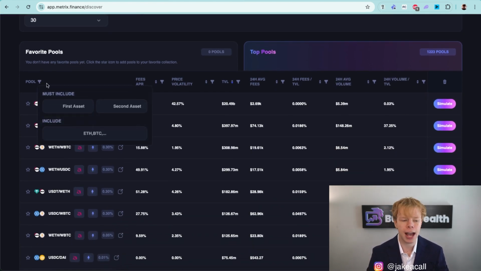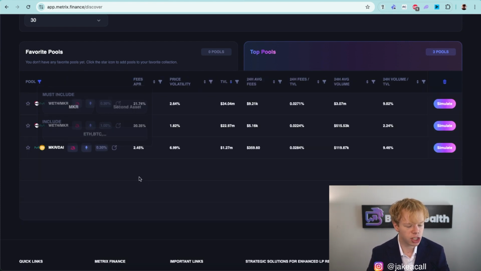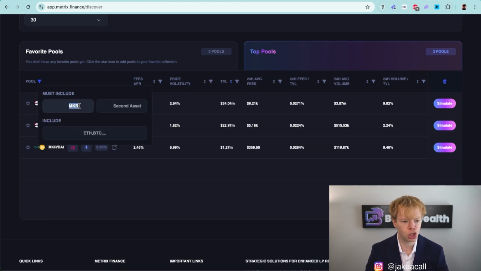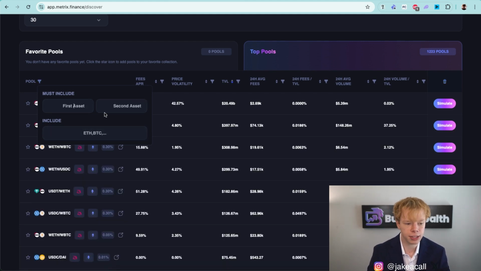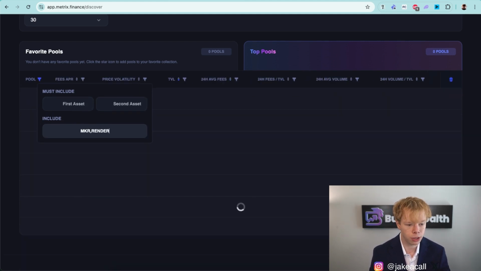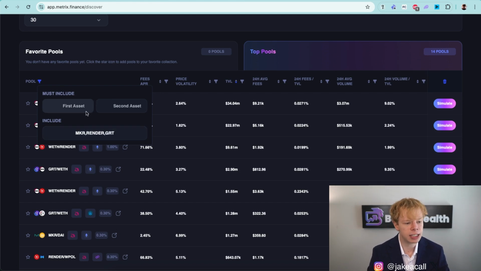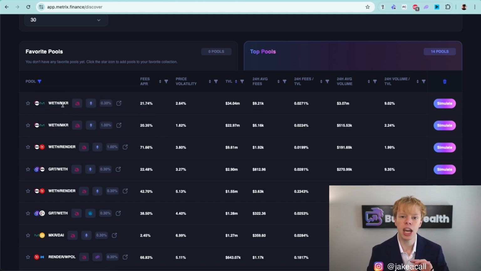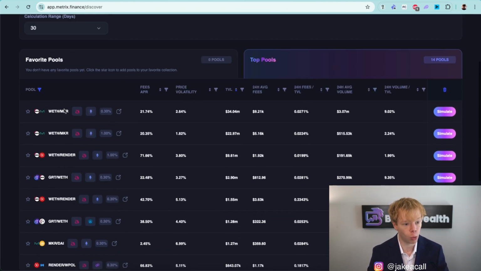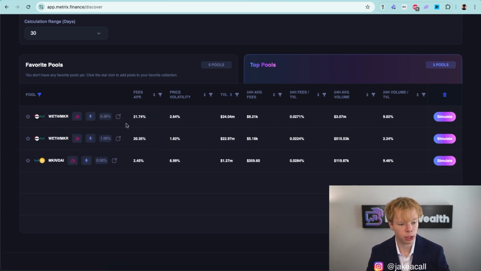Now, I identified the asset Maker over here. So if I want to, I can look at this must include as well as include and just type in Maker. Basically, must include will show me positions that exactly include Maker. Whereas if I wanted to look at stuff that included Maker, Render, GRT, stuff like that, I could type that in under the include section and it will show me a list of all the pools that include one of those assets. But for this example, we're just going to be looking straight at Maker.